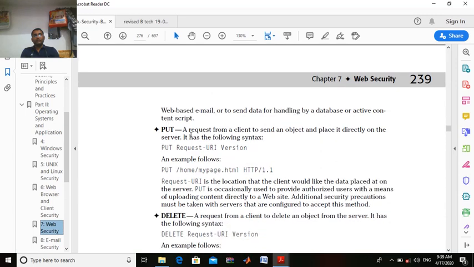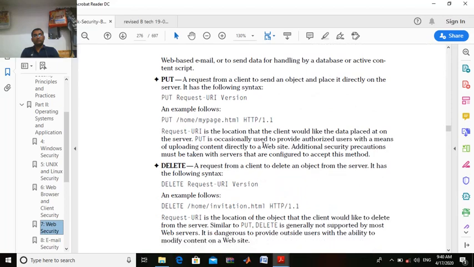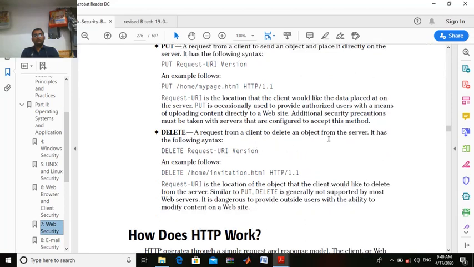Then we have put: a request from the client to send an object and place it directly on the server, right? With the object it also sends the place where it is to be kept. For example, put, then the path within home, then mypage.html HTTP 1.0; the remaining things are the same. So put and post are nearly the same, but put has the address and post doesn't. And delete is used to delete an object from the server, right?